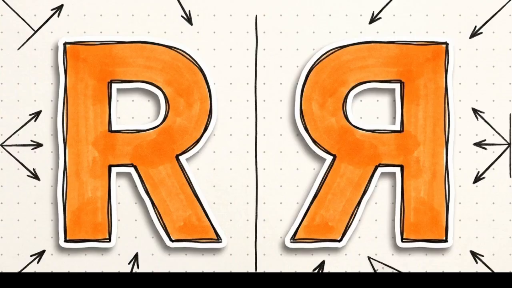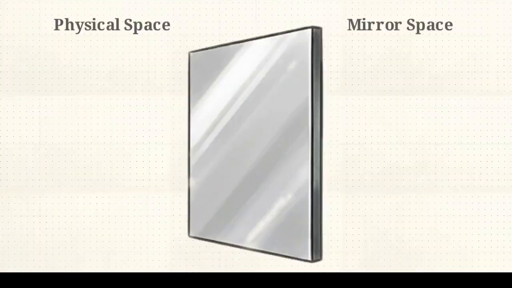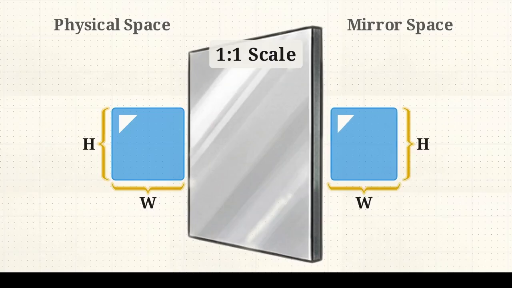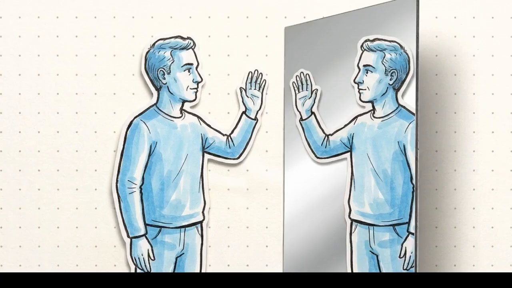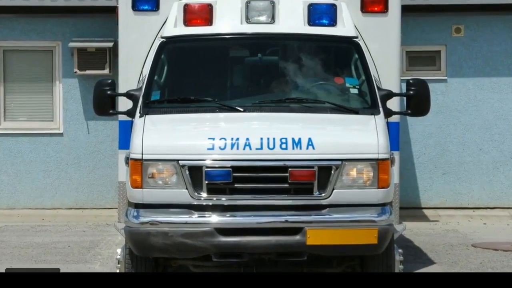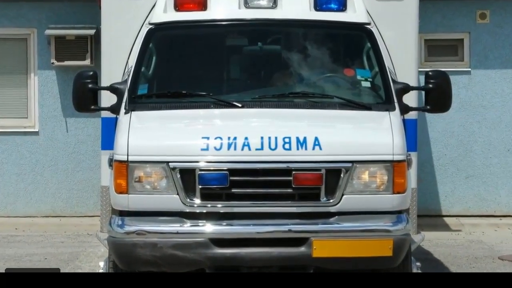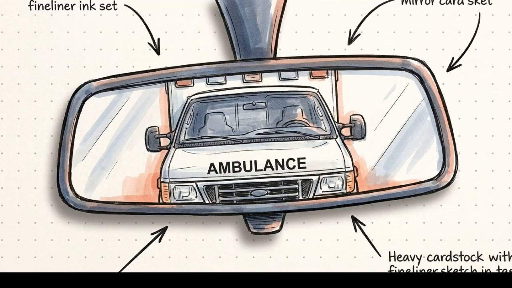These flat surfaces produce a mechanical flip called lateral inversion. While the visual structure remains upright and scaled at a perfect 1-to-1 ratio, the horizontal orientation reverses. This is why when you lift your right hand before a mirror, the reflection lifts its left. This behavior explains why emergency response units paint the text ambulance backward on vehicle hoods. When drivers look into their rearview mirrors, lateral inversion corrects the reversed lettering so it displays forward.